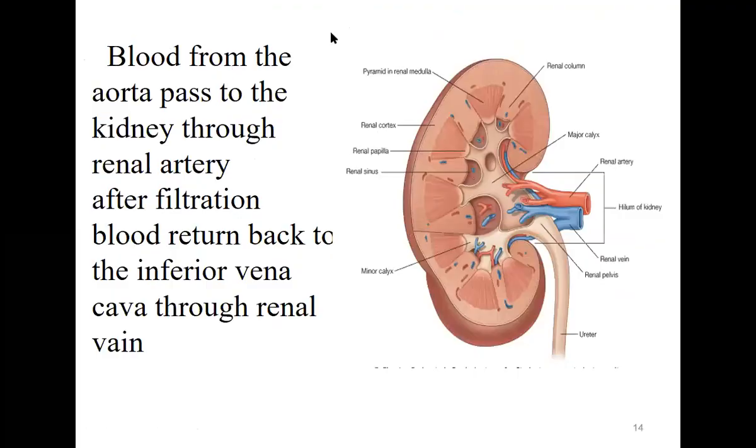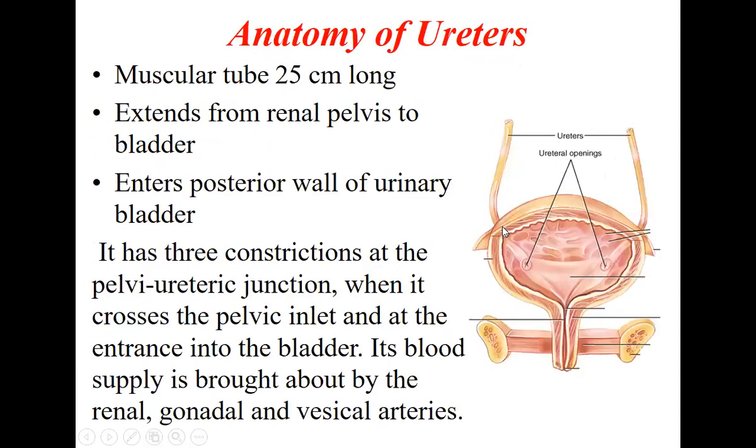Now the blood from the aorta passes to the kidney through the renal artery. After filtration, blood returns back to the inferior vena cava through the renal vein. So the blood supply to the kidney is by the renal artery, and this renal vein is the vein which will remove the renal blood from the kidney. So renal artery is the artery, renal vein is the vein of the kidney.